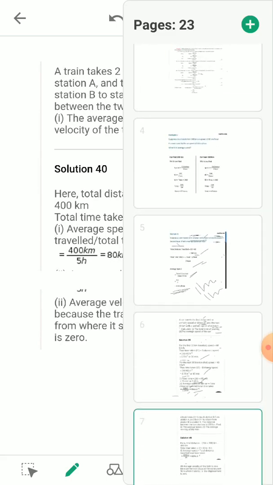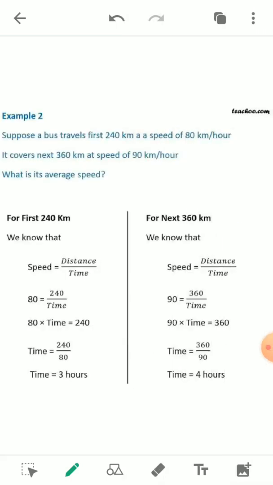Okay, now we will see the next one. Here, a bus traveled the first 240 kilometers at a speed of 80 kilometers per hour. It is very much similar to the previous question. So see here, the bus traveled the first 240 kilometers and the speed was 80 kilometers per hour. So speed is given here, distance is given here. Again, it covers a distance of 360 kilometers at a speed of 90 kilometers per hour in the second case.